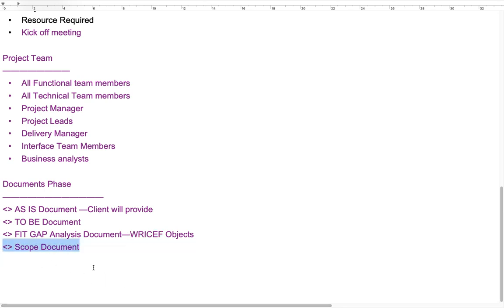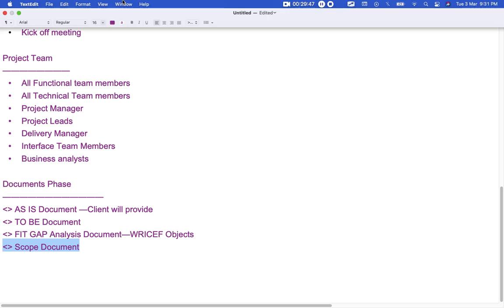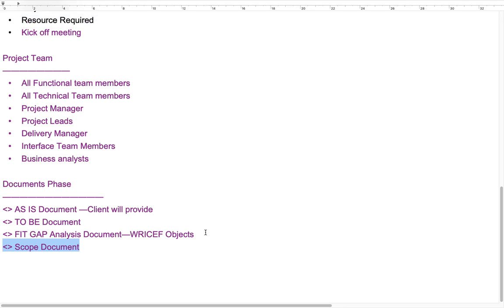Then the scope document. What does scope document mean? Scoping means, for example, tomorrow I need to create a company code in the SAP system. For that, what kind of fields are required and what kind of information do I need to gather from the business side or core users?